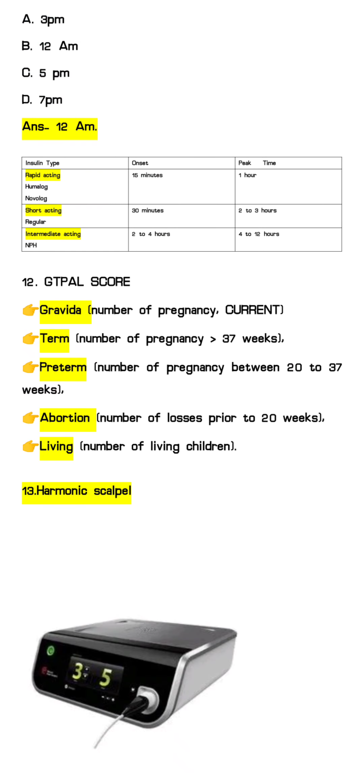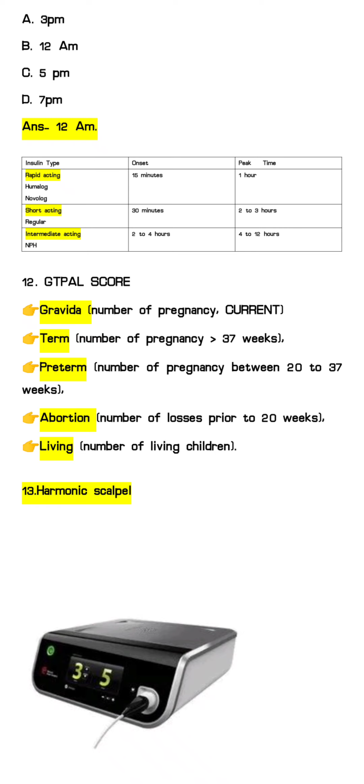Next question, that is GTPAL score. They have given some scenario, so we have to calculate the GTPAL score according to the scenario. G is for gravida, it includes all the pregnancies, even the current pregnancy is included under gravida.